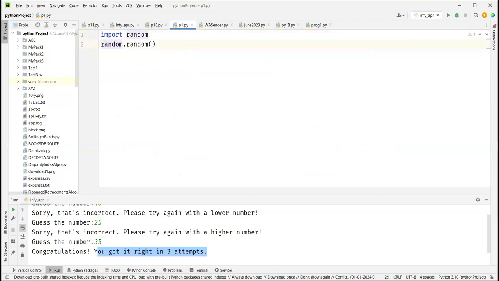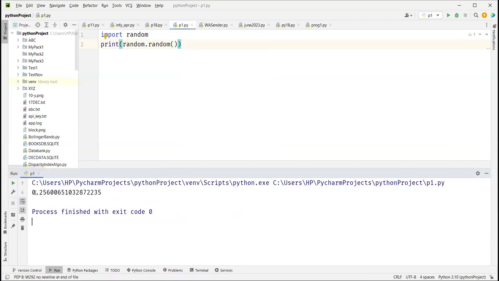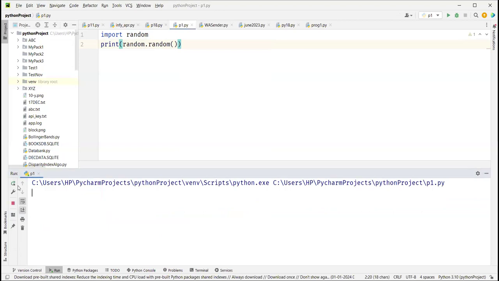So if I say print random.random and run it, it will generate a random value between 0 and 1. Run it again, say it's 0.256. Run it again, it is something else. Every time you run it, you get a different value. So random is a function that randomly generates values between 0 and 1.